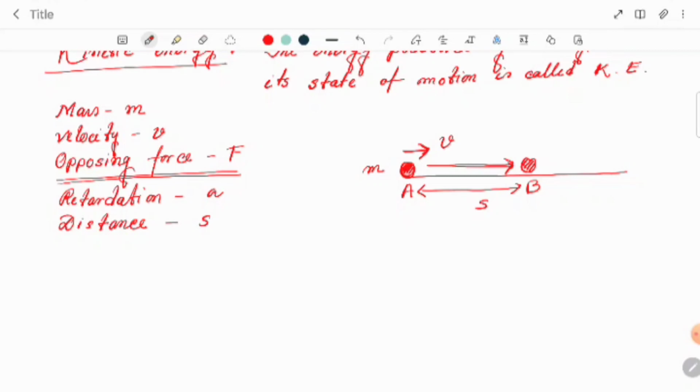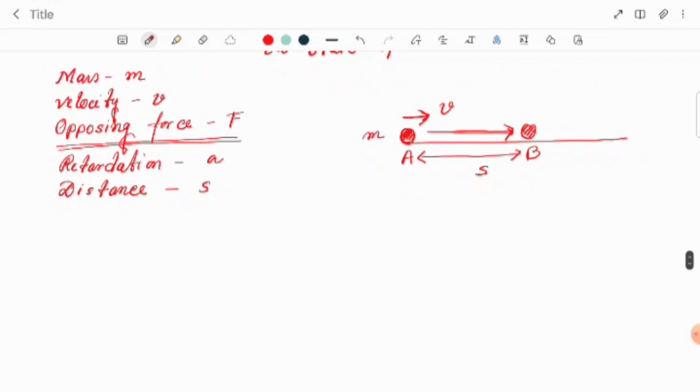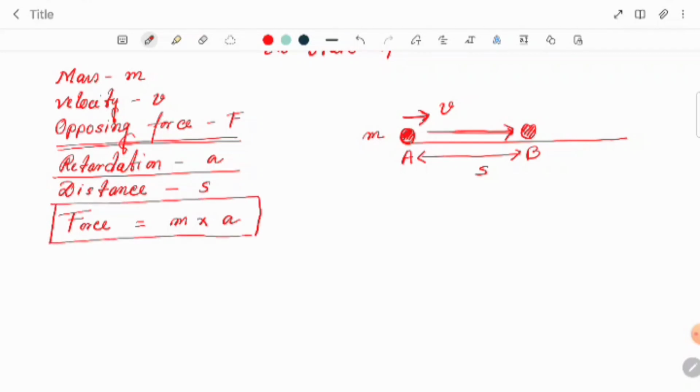Fine. We know that force equals mass into acceleration. Here there is no acceleration, we have retardation. So we can say F equals mass m into the retardation A. Keep it in a box. So F equals m into A.